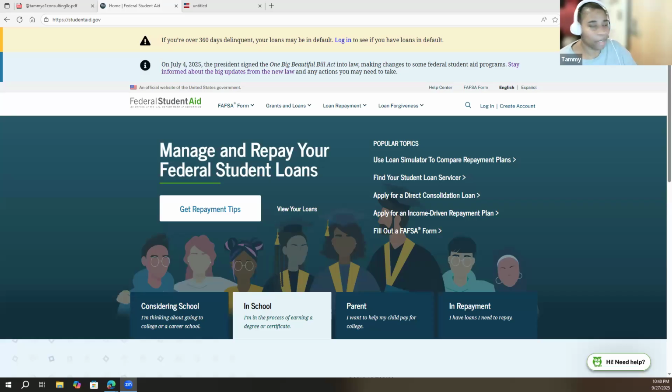So I want to talk about borrower defense to repayment. We have a lot of student loan borrowers who have put borrower defense applications in, even more that want to put borrower defense applications in, but you may not be sure if this is the route for you to go, due to everything that is happening with federal student loans, and how long it's taking for those who currently have an application in to get a response back.